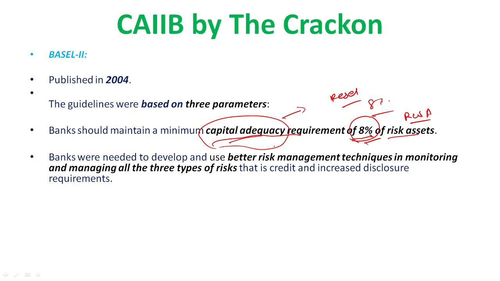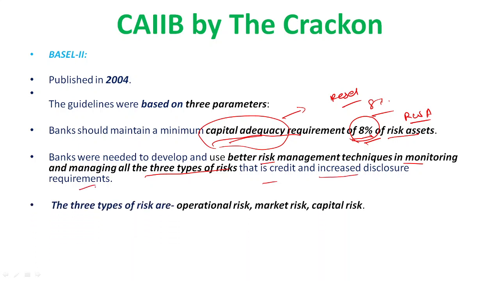Some additional things are there, like banks were required to develop and use better risk management techniques in monitoring and managing all three types of risk, and increased disclosure requirements. Basel I focused mainly on credit risk, right? But Basel II focuses on more risks, because with the situation and time, they are increasing, like operational risk, market risk, and capital risk.